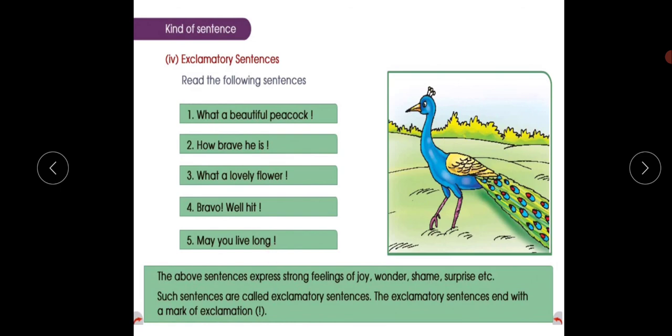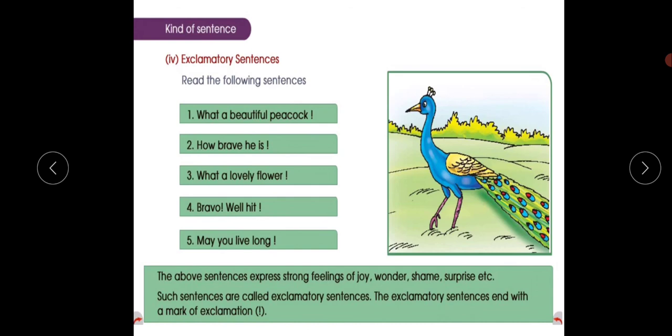So children, I hope you all understood the kinds of sentences. In the last class we studied the parts of sentences, right? Today we studied the kinds of sentences. What are the kinds of sentences? The first one is the assertive sentence, which is a simple sentence.